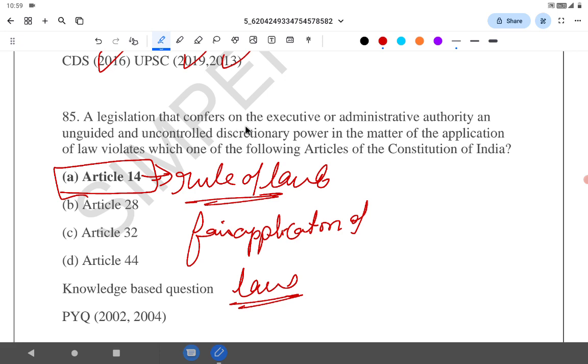Such a legislation violates Article 14, that is right to equality, which also has in it a rule of law and a fair application of law. Questions related to Article 14 or right to equality were asked in 2002 and 2004 as well.